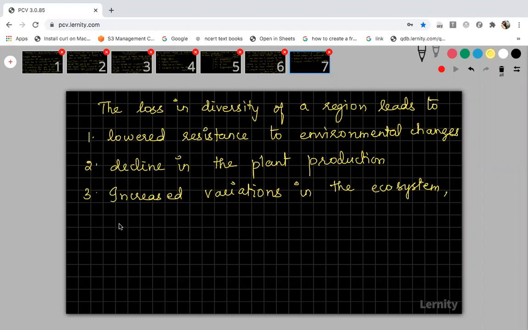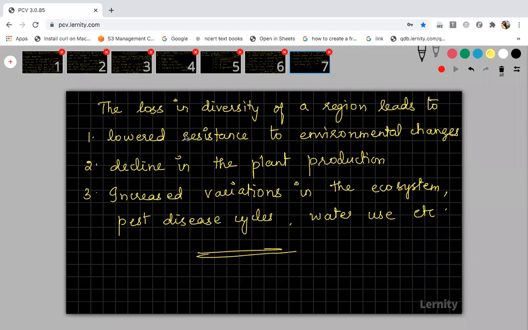And then pest disease cycles will occur, and there will be increased variations in the water use, etc. All these are the drawbacks that will happen if there is a loss in biodiversity of a particular region.